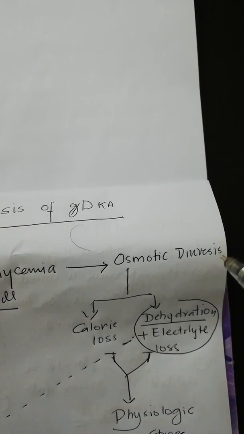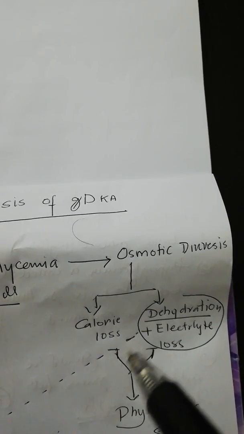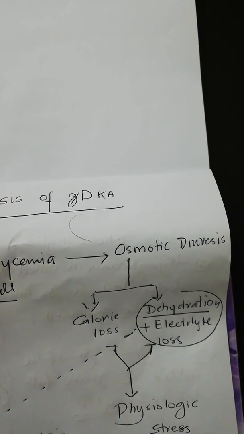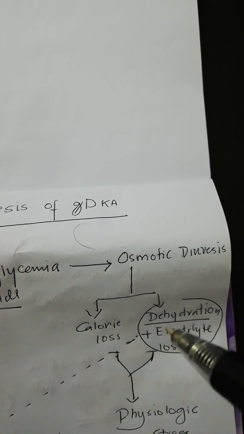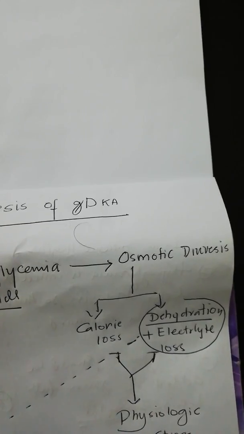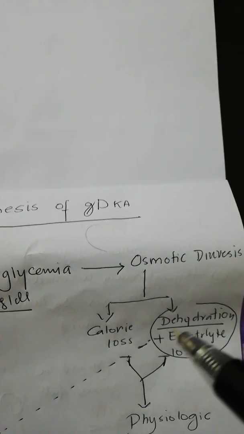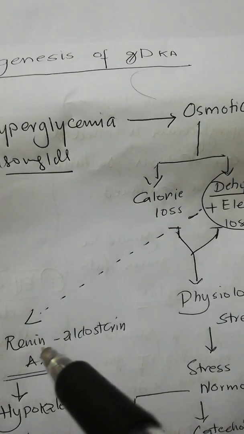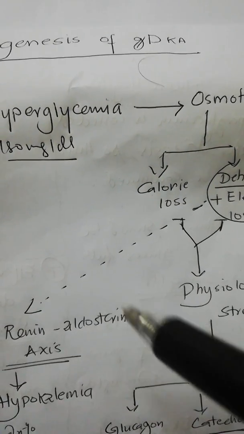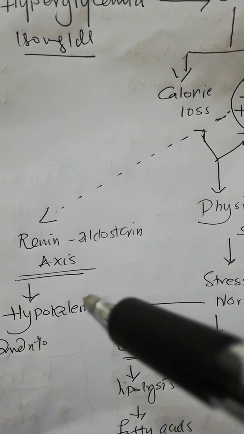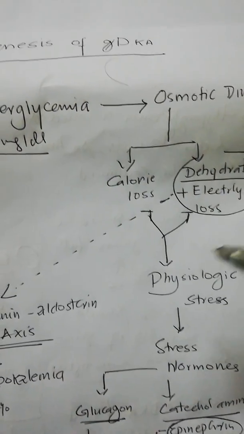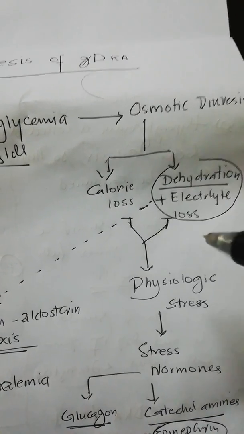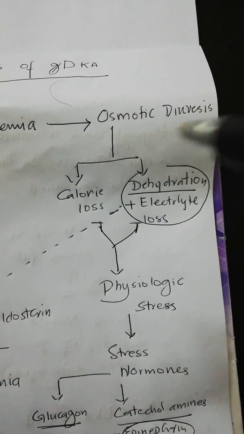Now, as a result of osmotic diuresis, two very important things happen. Number one is the calorie loss, as glucose is one of the major sources of calories, and when it is lost in the urine, we have a calorie loss. Similarly, dehydration ensues due to this osmotic diuresis. And when dehydration ensues, the renin-angiotensin-aldosterone pathway is activated. That leads to hypokalemia through excretion of potassium and retention of sodium. So we get a net electrolyte loss or electrolyte disturbance as a result of the osmotic diuresis.